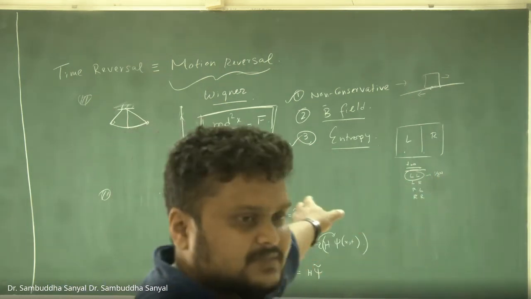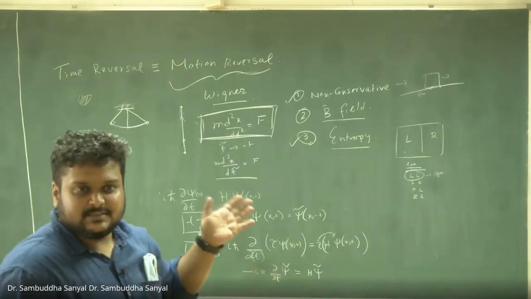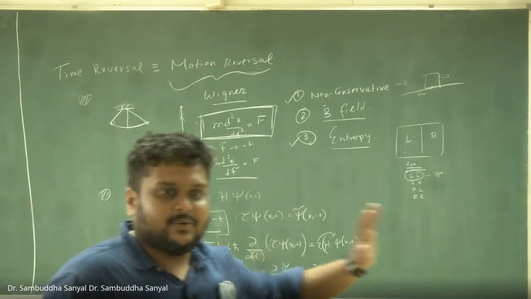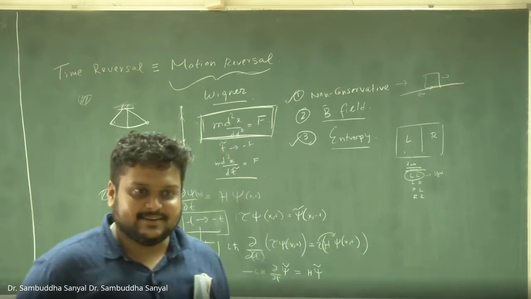Time reversal is not alone. There is a class of symmetries which need some special treatment. What are those symmetries, and how do these various forms of symmetries appear in quantum mechanics in general? Okay.